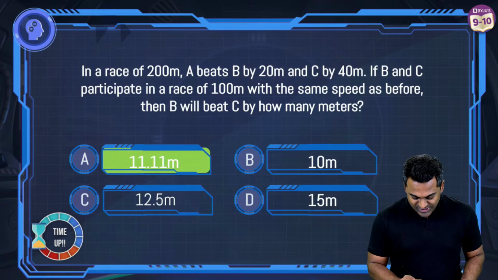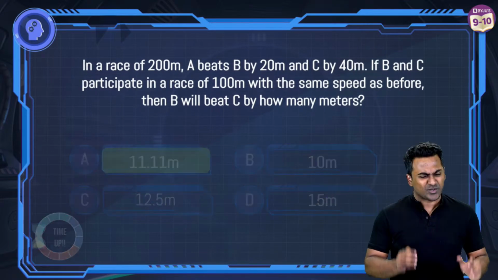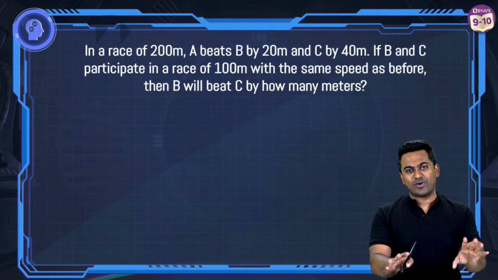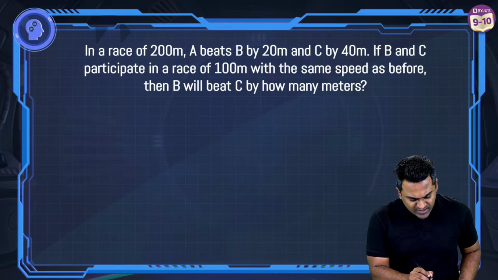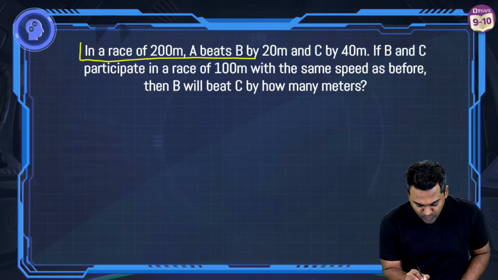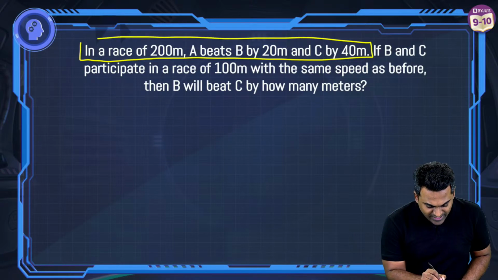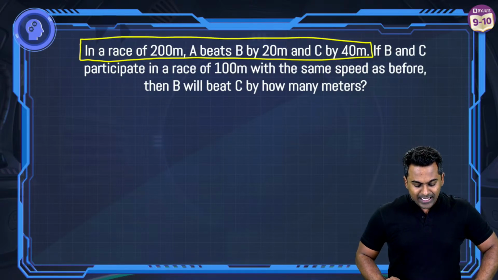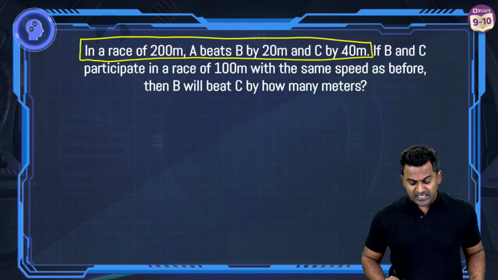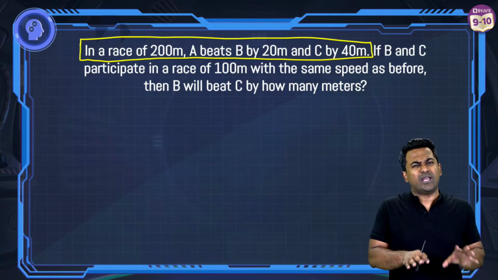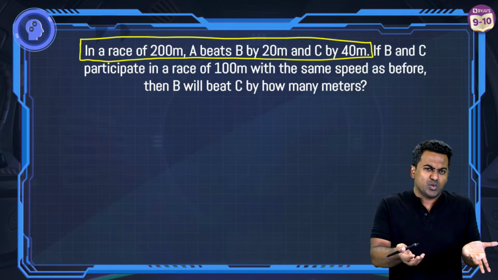Come on, let's go ahead and check out how the solution for this is going to look. So please concentrate. This is a challenging question, I get it. So let's try and interpret the information given to us here. In a race of 200 meters, A beats B by 20 meters and C by 40 meters. How am I going to use this information? Well, I can use it like this.